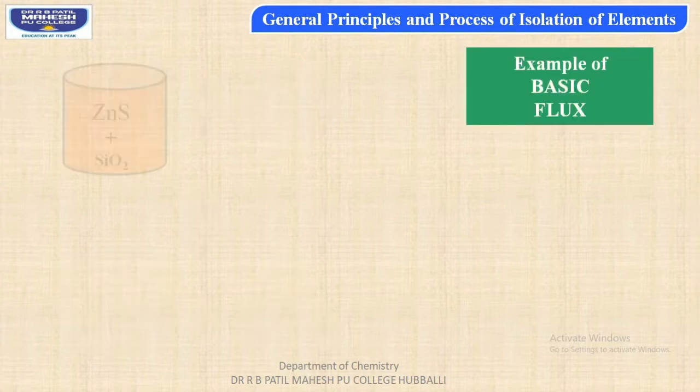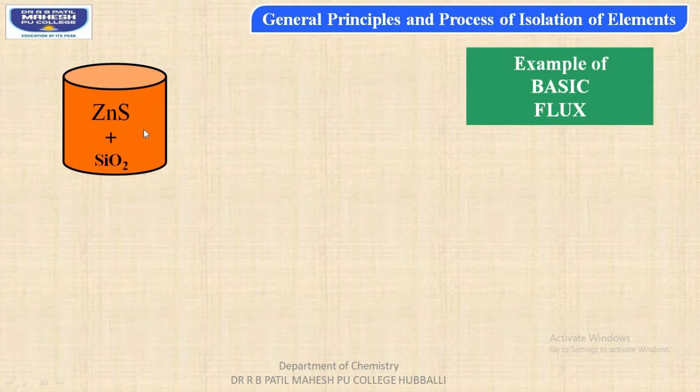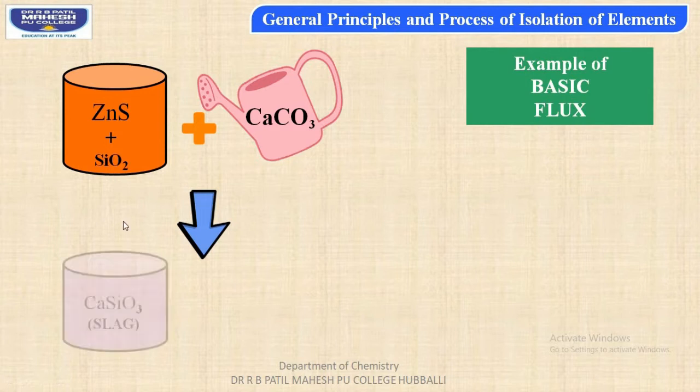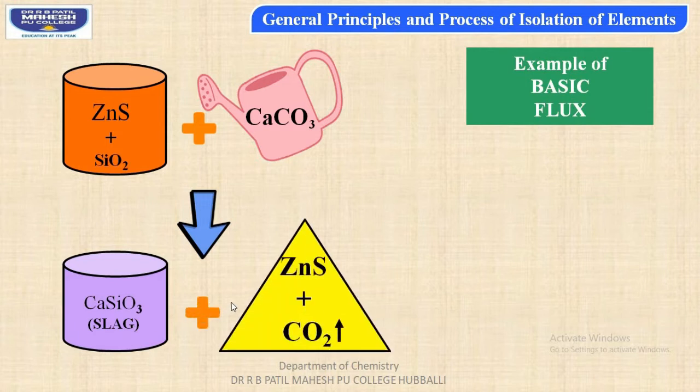Example of basic flux. In this case, zinc sulfide is the ore particle and silica is impurity. So we are adding flux calcium carbonate. As a result, calcium carbonate combines with silica to form calcium silicate, CaSiO3, as a slag, whereas we get zinc sulfide as a pure ore.